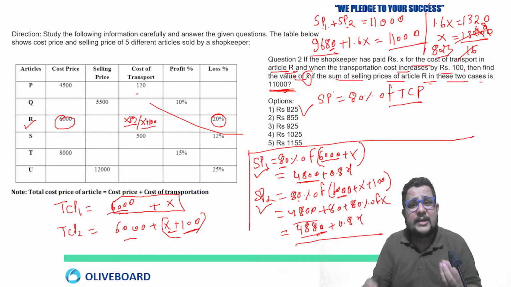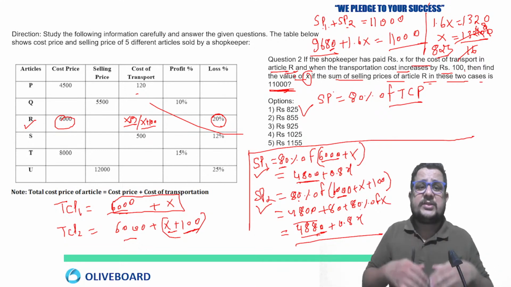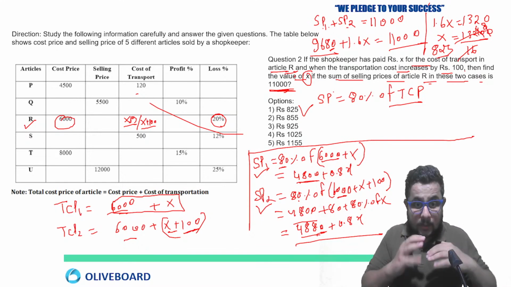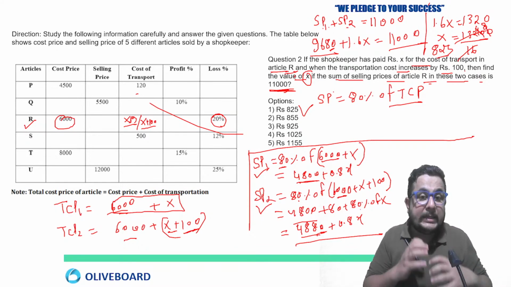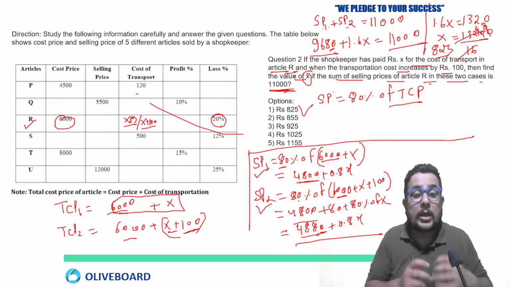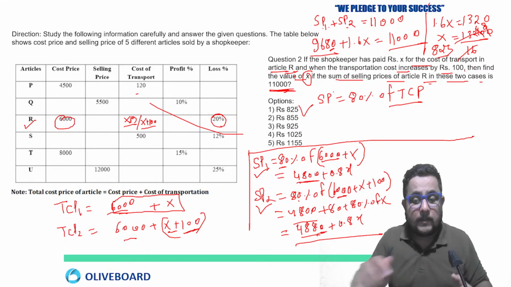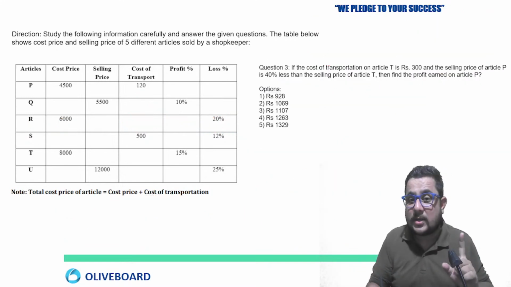How we have calculated? Just use the basic knowledge. You must know what is the relation of cost price, selling price. So that's why I said basic understanding in detail means you must have a good grip on these chapters so that you can score good marks in the exam, and your calculation is the major key.